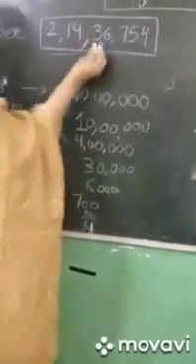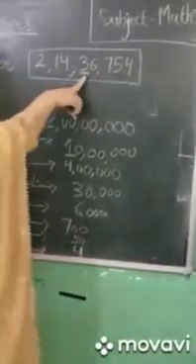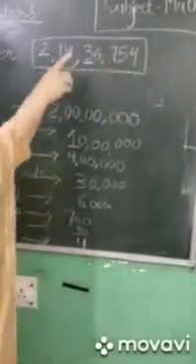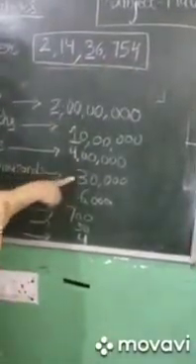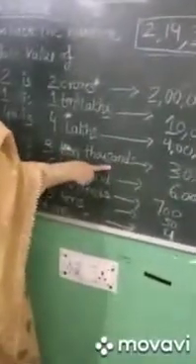If you want to know the place value of 3 in this number, how many digits after 3? 1, 2, 3, 4. So 3 followed by 4 zeros. You can see here 3 followed by 4 zeros, and it is 30,000. Fine?